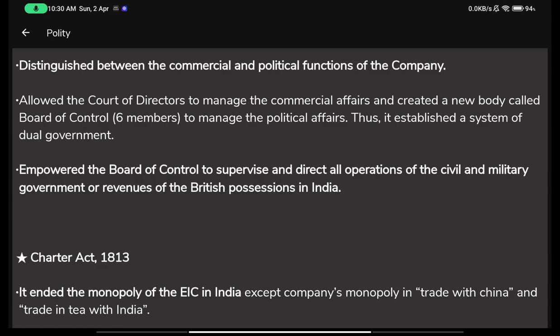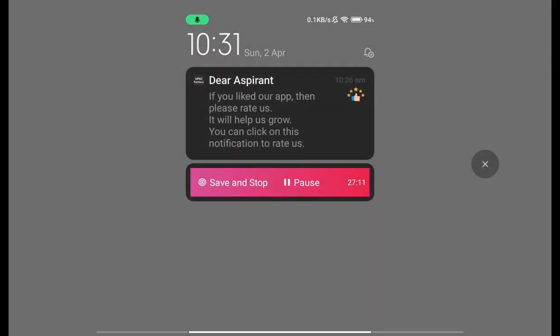The court of directors would handle everything related to commercial affairs, and the board of control would handle everything related to the political affairs, both obviously coming under the jurisdiction of the British government. So you can say the British government is the ultimate force, and it separates out two parties, one for commercial and the other for political, but still they are under the British government. If we had something else, I could explain it to you properly. So let me first download a kind of whiteboard.